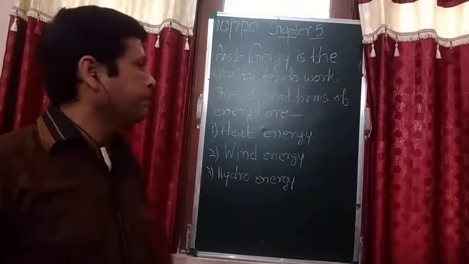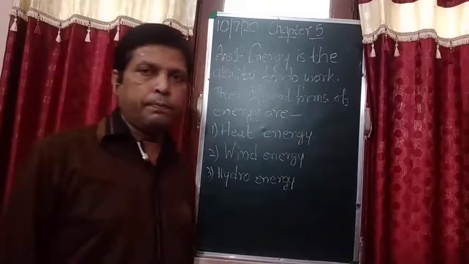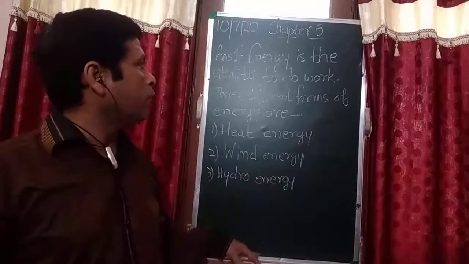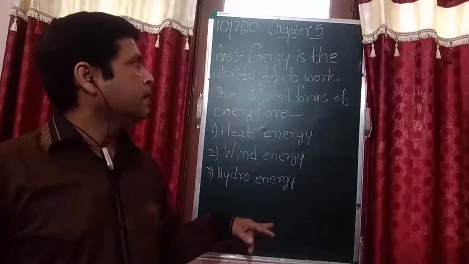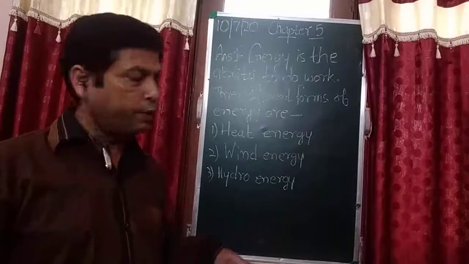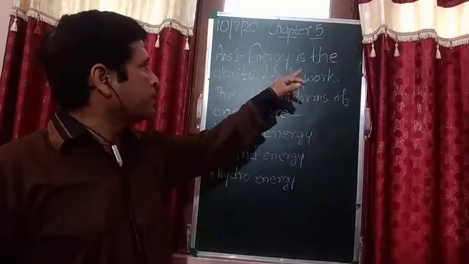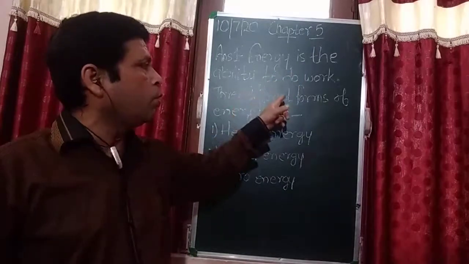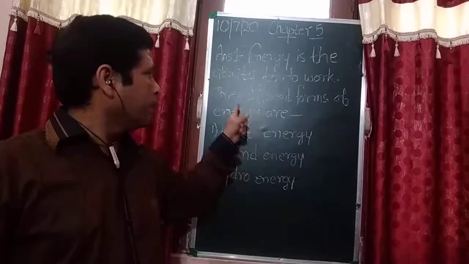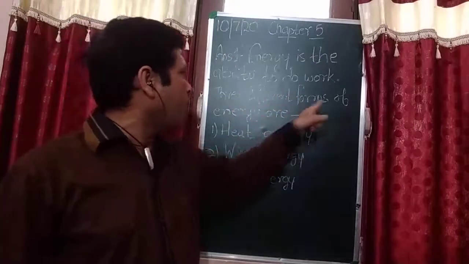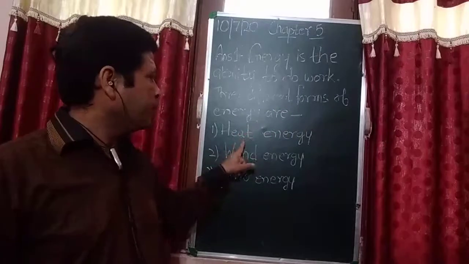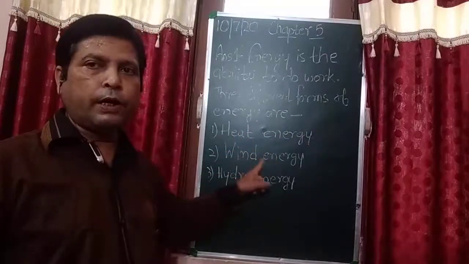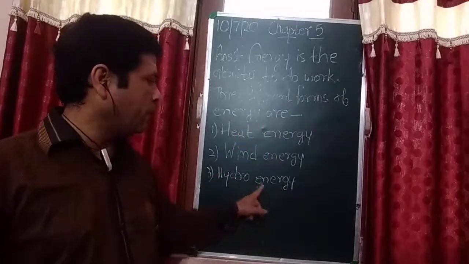Note down the answer. One time I read for you and after that we will discuss. Second answer of this chapter. Energy is the ability to do work. Three different forms of energy are heat energy, wind energy and hydro energy.